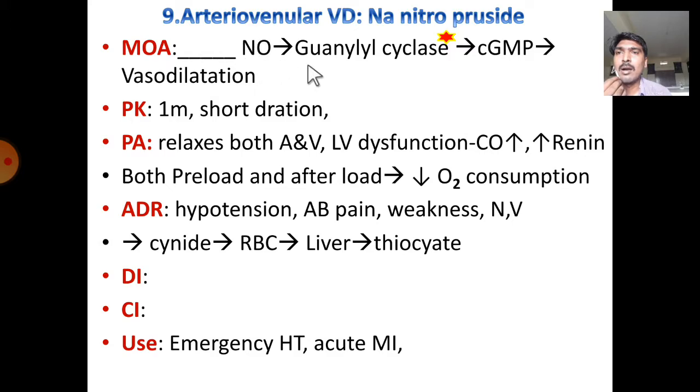This nitric oxide will enter into the vascular smooth muscle, where it will stimulate guanylyl cyclase enzyme. The stimulation leads to the enhanced production of cyclic GMP. Now cyclic GMP will facilitate the vasodilatation, which leads to reduction of hypertension.